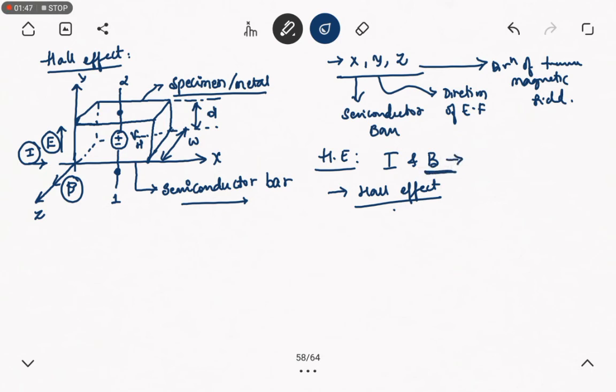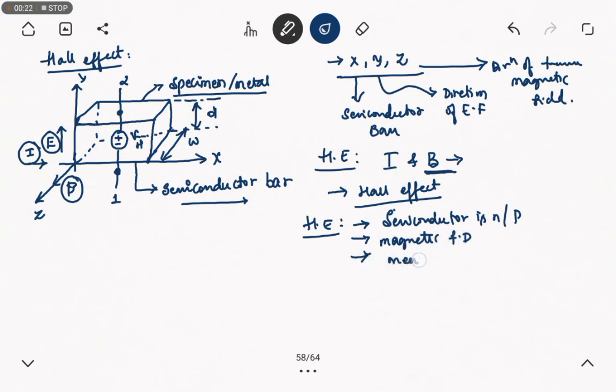Now I will tell the applications of the Hall effect. First, the Hall effect method is used to determine whether the semiconductor is n-type or p-type material. Second, it is used in the measurement of magnetic flux density. Third, it is used for measurement of displacement.